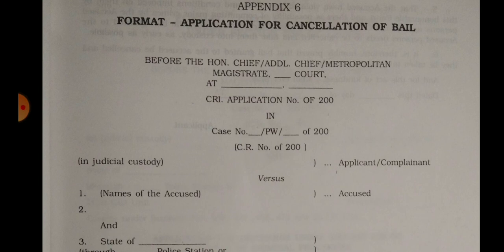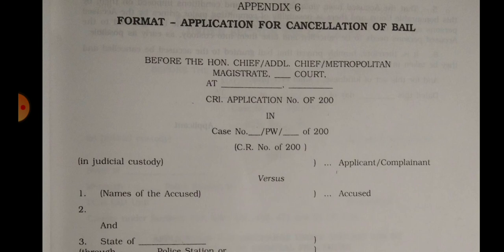Why is this application moved before the court? There may be many reasons. First of all, the reason may be that the section applied by the police on an accused is bailable. Suppose section 325 is bailable, that section was applied by the police, and on the basis of that the bail was granted by the honorable court,